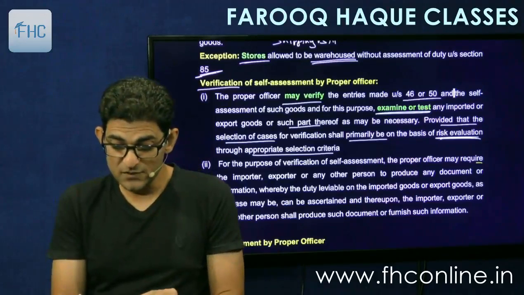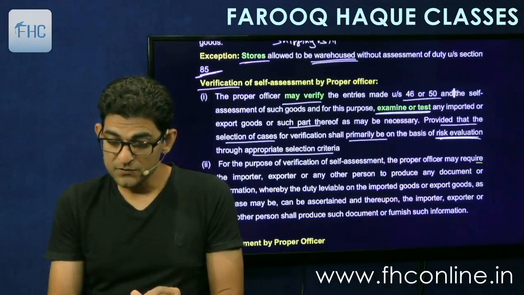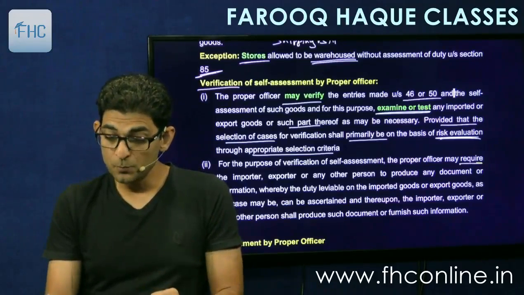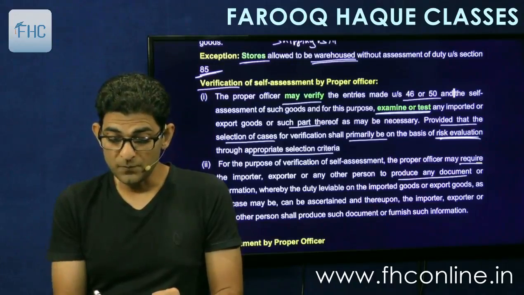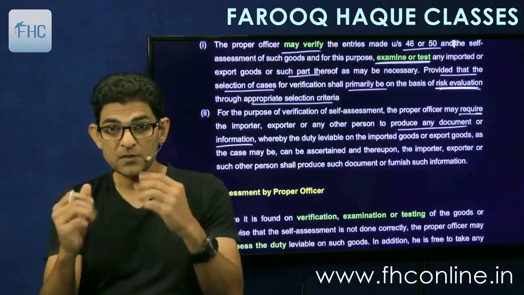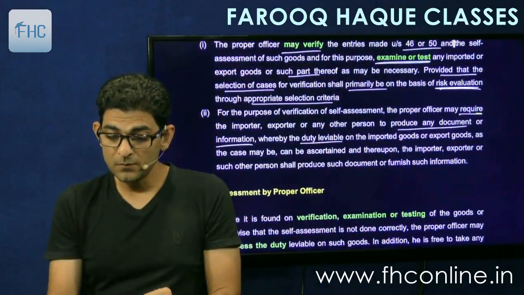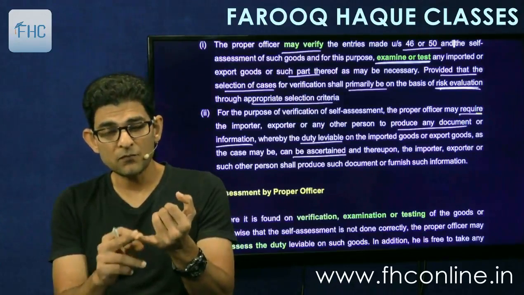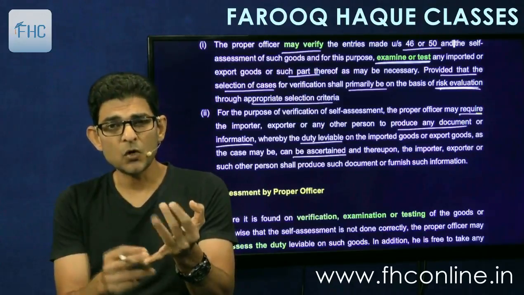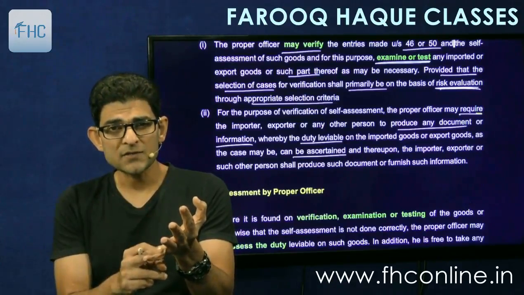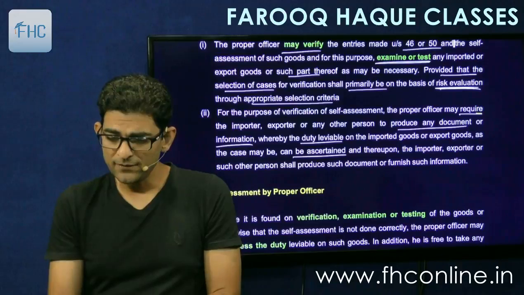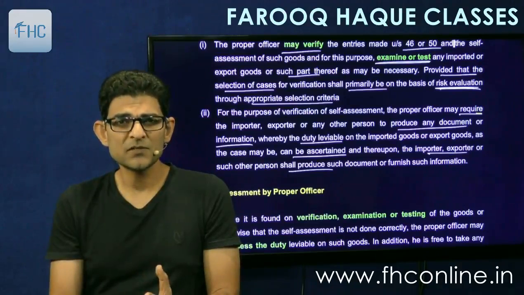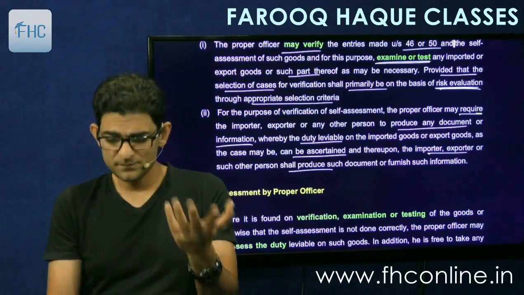Then for the purpose of verification of self-assessment, the proper officer may require the importer, exporter or any other person like agents to produce any document or information. So they can call for documents and information whereby the duty leviable on the imported goods or the export goods, as the case may be, can be ascertained. Like he can call for the invoice, the catalogs, various contracts and so on and so forth. And thereupon the importer, exporter or the other person shall produce the document or furnish such information. Obviously, once it is called for, you have to furnish.